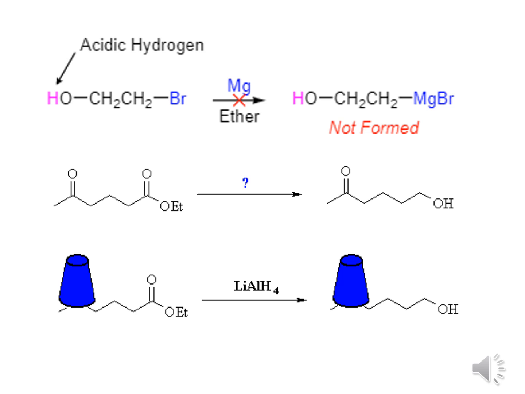Now let us consider this example. In this molecule, this OH represented by the pink color is the acidic hydrogen, and if we give magnesium and ether, it will not produce the Grignard reagent. And here we also have two functional groups: one is the ketone, another is the ester. And what reagent can we give that can reduce the ester into alcohol but not the ketone? That is, we need a protecting group here.